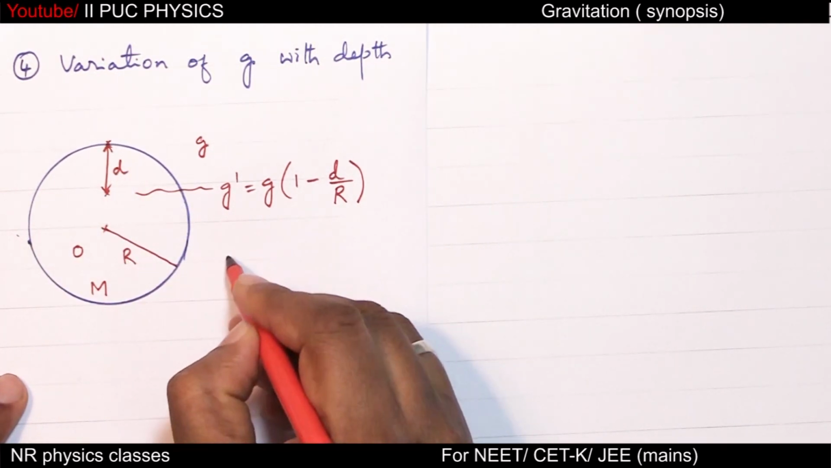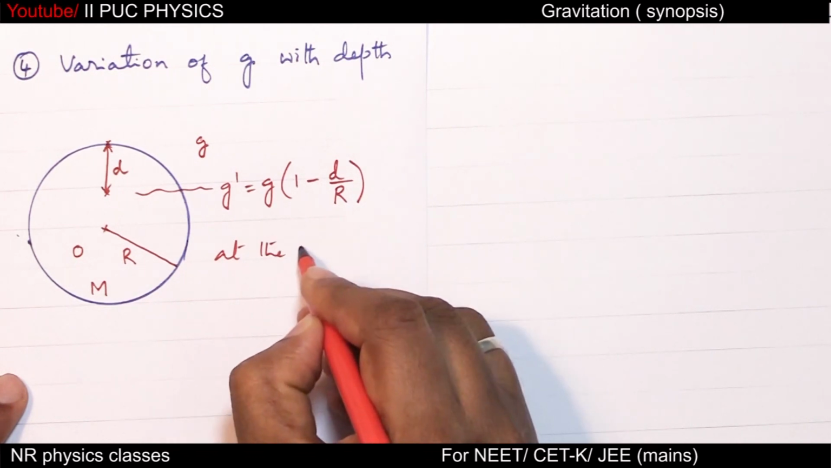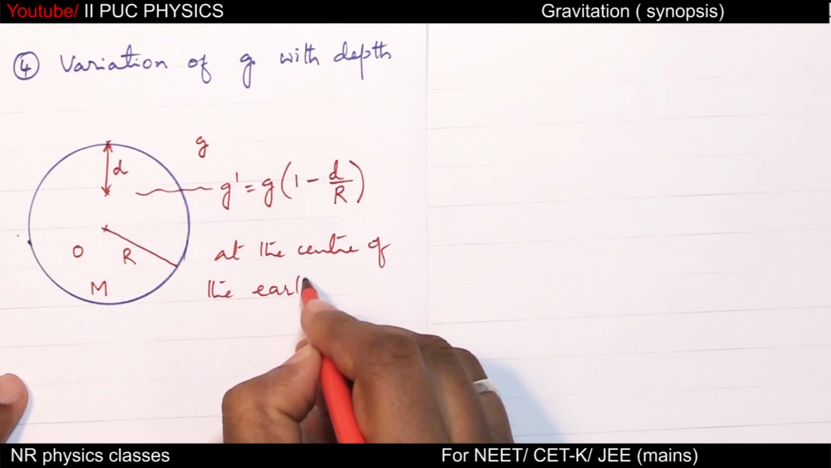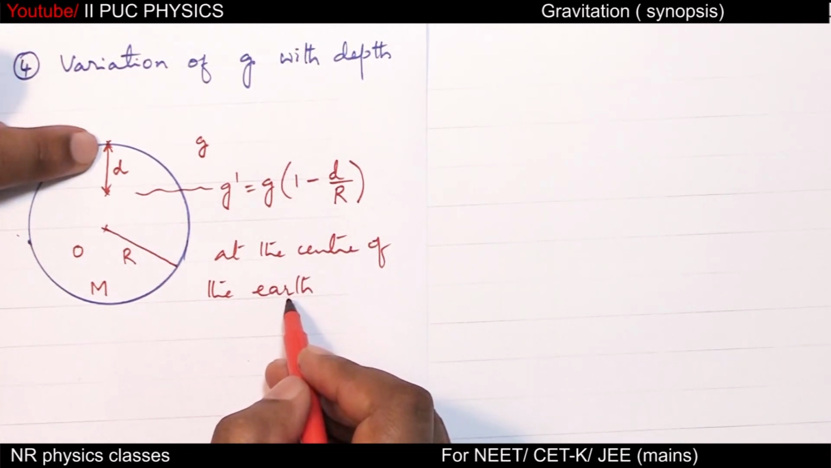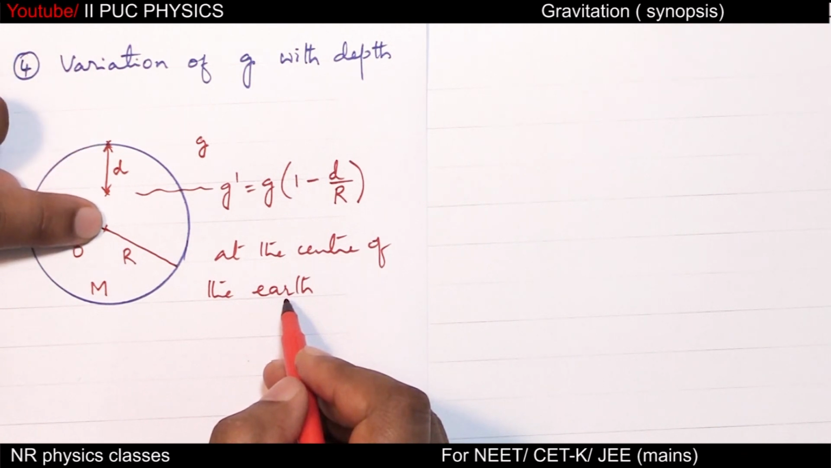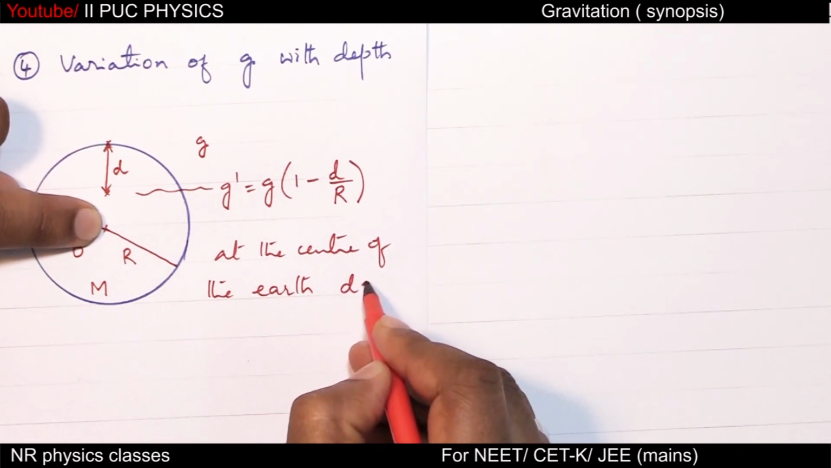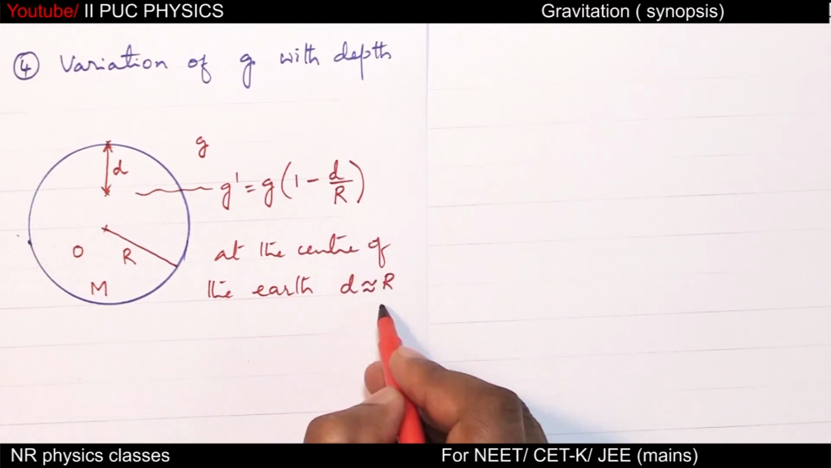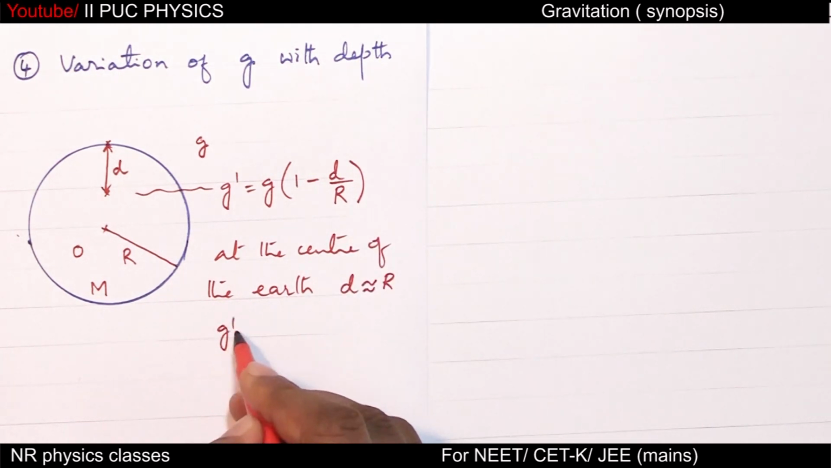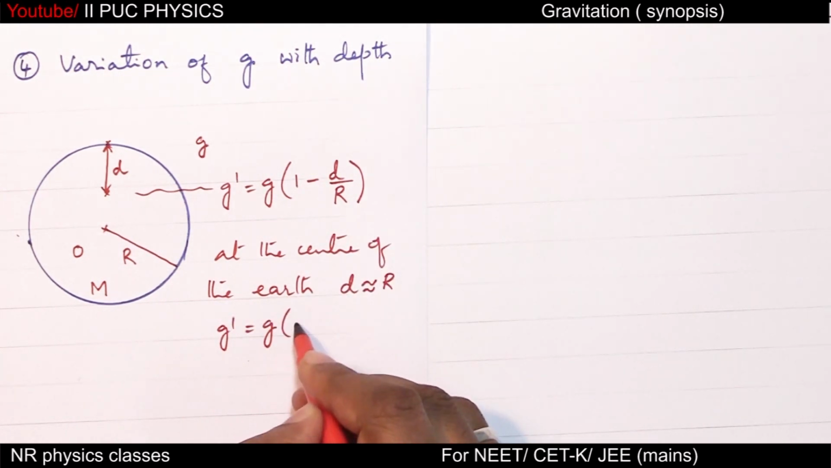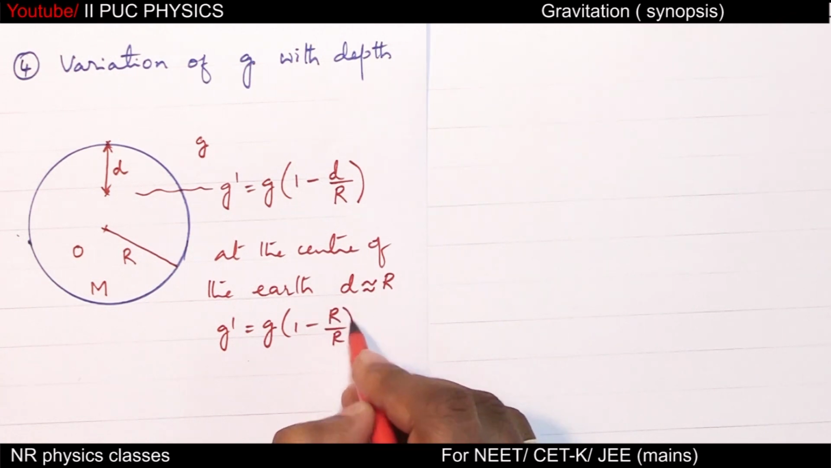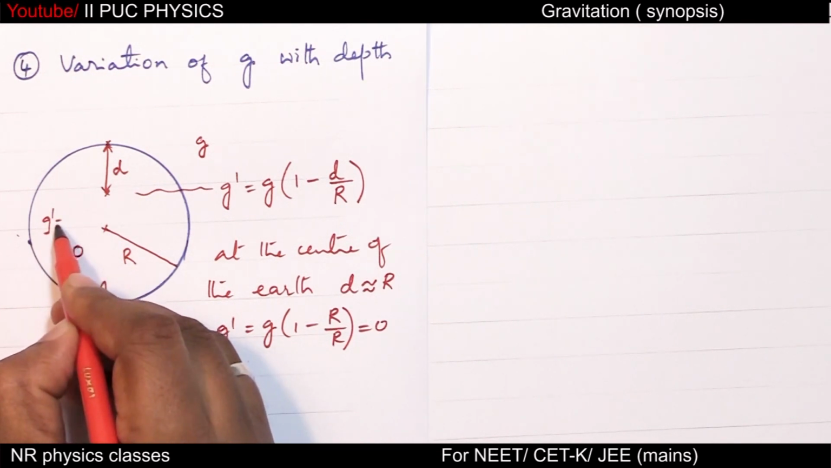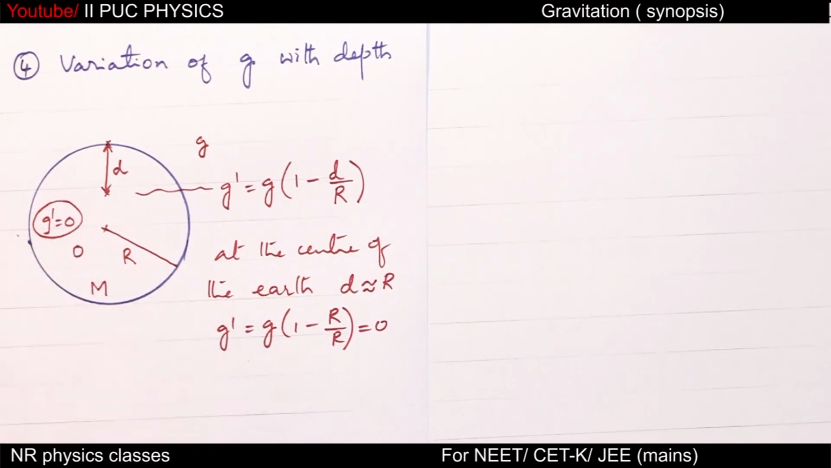Okay. Now at the center of the earth, means if this point P is shifted to the center, d is equal to R. If d equals R, then g dash equal to g into 1 minus R by R equal to 0. So at the center, acceleration due to gravity equal to 0.